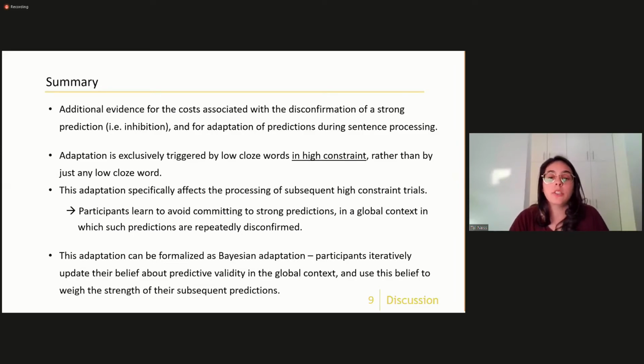And this adaptation can be formalized as a Bayesian adaptation model where participants iteratively update their belief about predictive validity in the global context, and then use this belief to weigh the strength of their subsequent predictions.